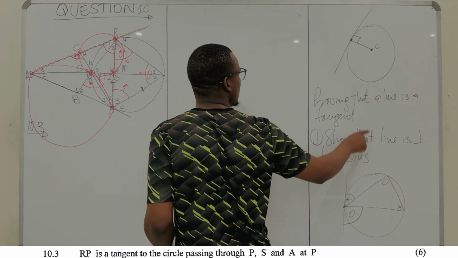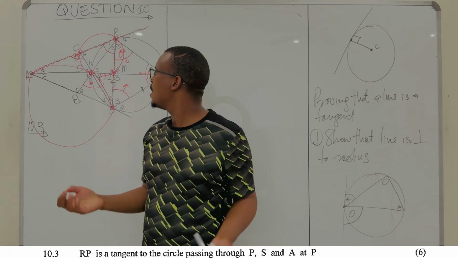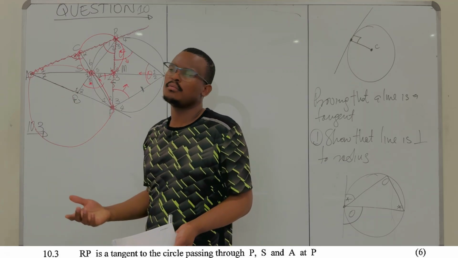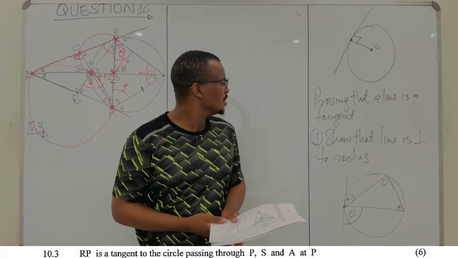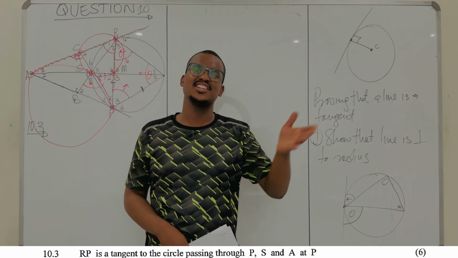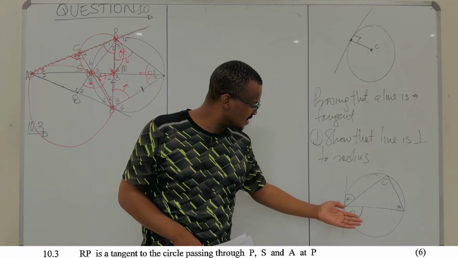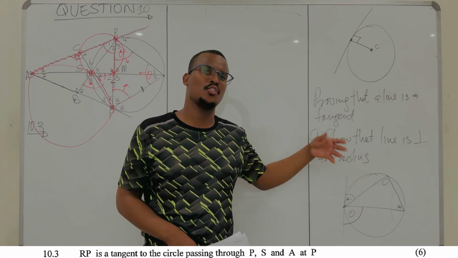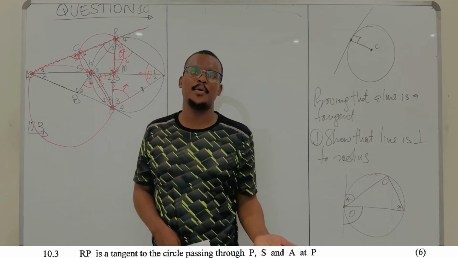But to show point number one, you must have the center and you must have some sort of radius or maybe a diameter. But in this case, you are not told that AP is a diameter or that there is a center. So you don't know anything about the radius so that you can comment on its orientation in relation to the line. So this one is out already. But you can try something like this. In order to do this, you need to know a lot about your radii, diameters, or centers. But you don't know anything about the center of this circle because you're told nothing about it.